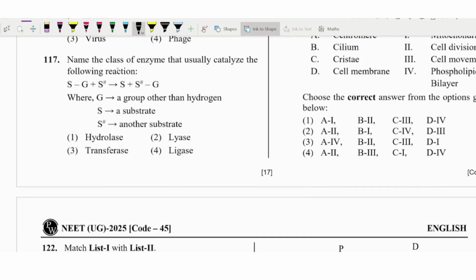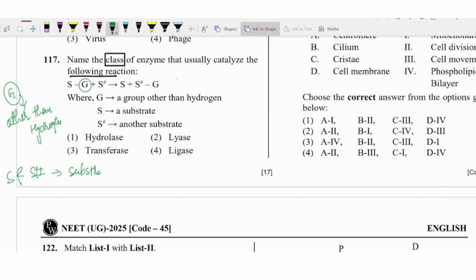Next is to name the class of the enzyme that usually catalyzes the following reaction. We have seen this reaction, where G is the group transferred, but other than the hydrogen group. S and S dash are both substrates.